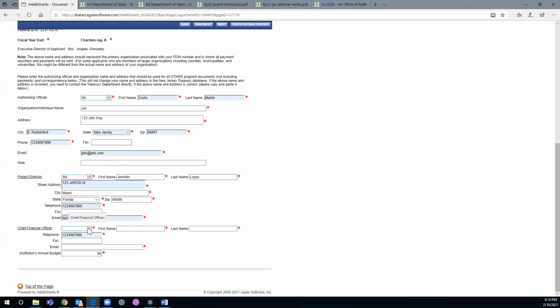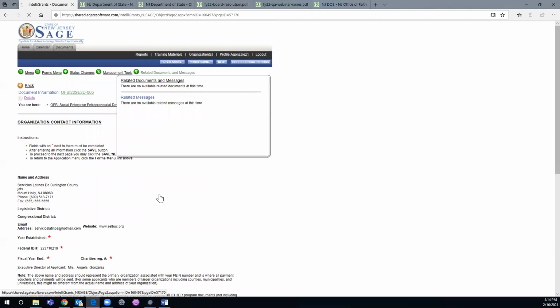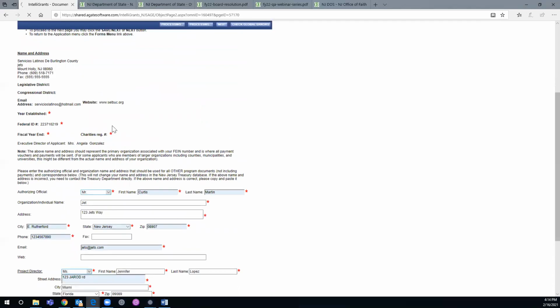Chief Financial Officer. You want to put that. I'm going to put down Mrs. Mo Money. Right? The telephone number is that. You don't have to put a fax number. You have to put an email address here. And the agency-wide budget, I'm going to say it's $1 million. Well, you put in whatever your agency-wide budget is. You scroll up to the top, you click save, and then you'll see that this stuff down here populates automatically.